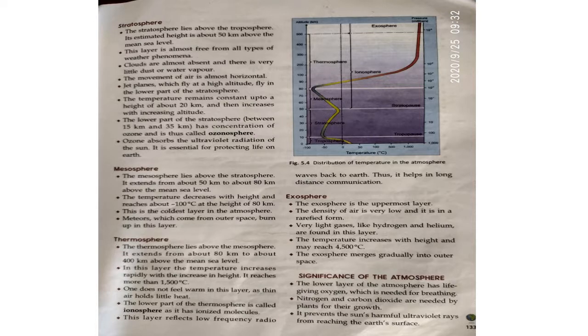So children, these are the different features of the atmosphere, and we know that the different layers like mesosphere, thermosphere, and exosphere also have their own importance. But remember that the atmosphere is divided into five concentric layers: troposphere, stratosphere, mesosphere, thermosphere, and exosphere. So I have explained to you one by one all the layers. And children, I hope that you have understood this chapter.